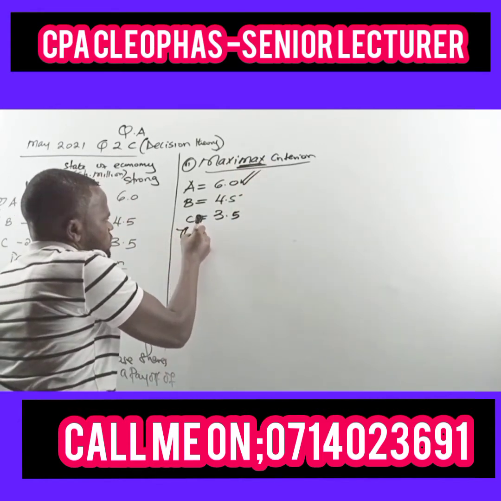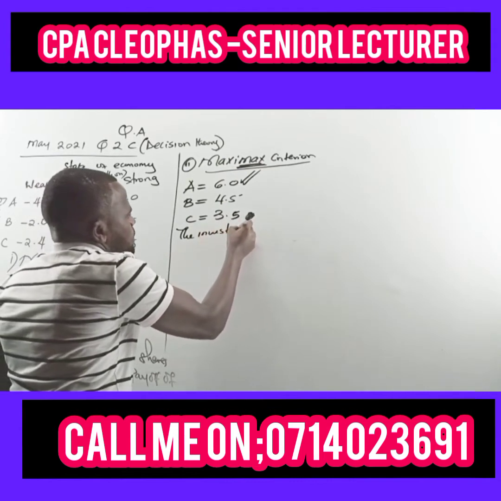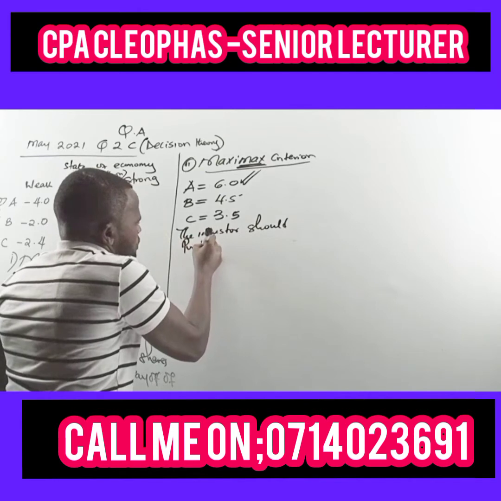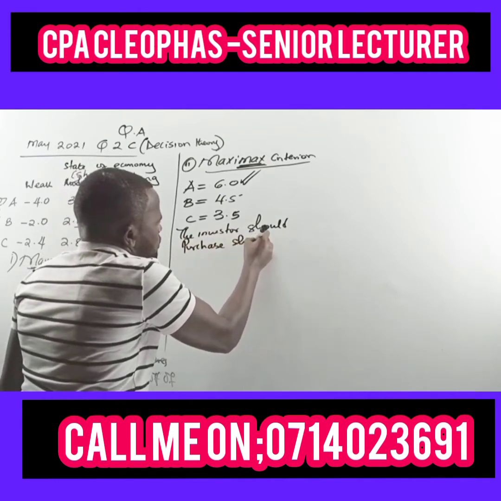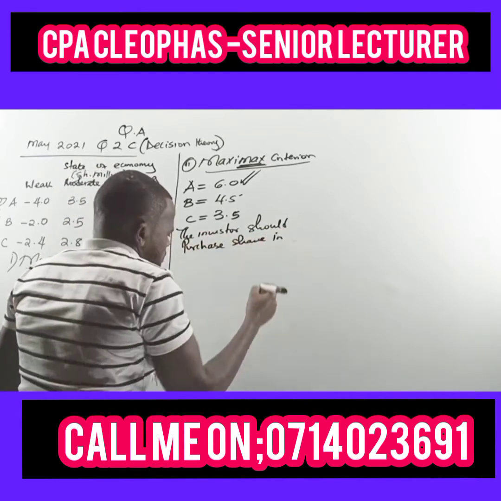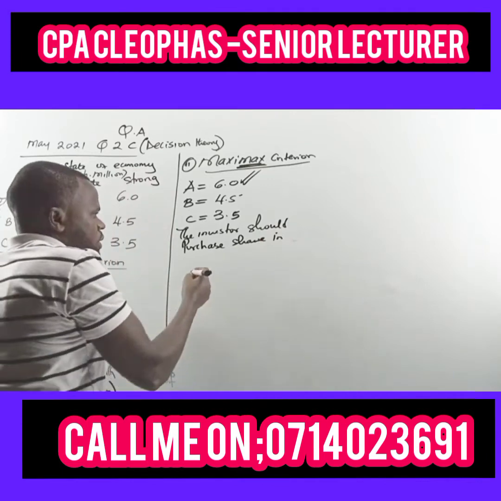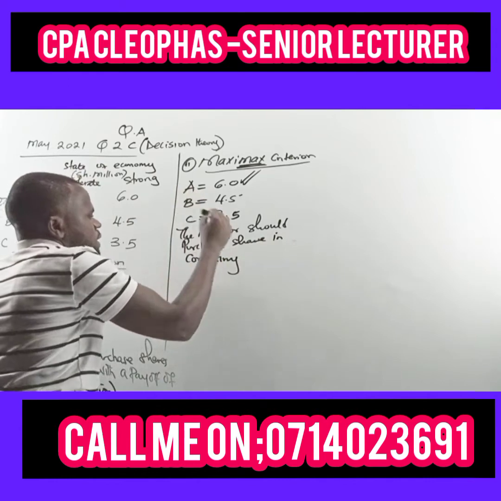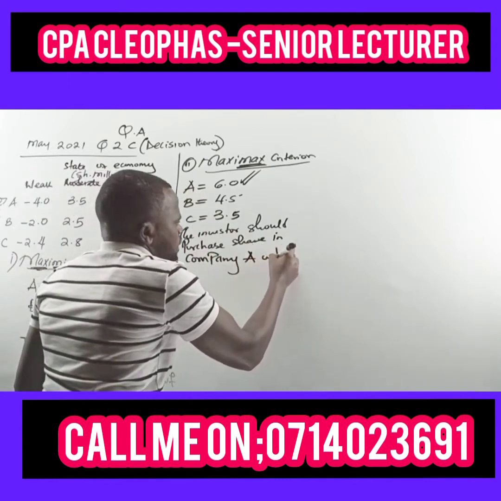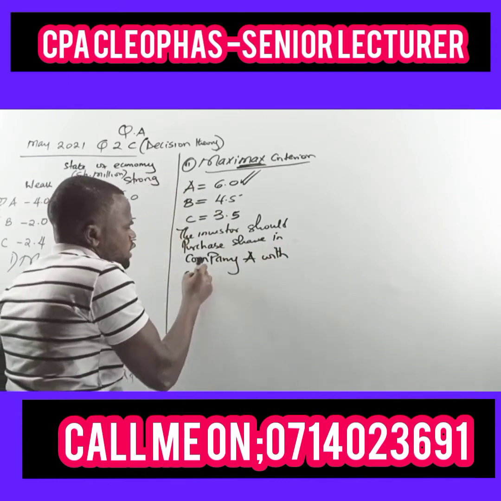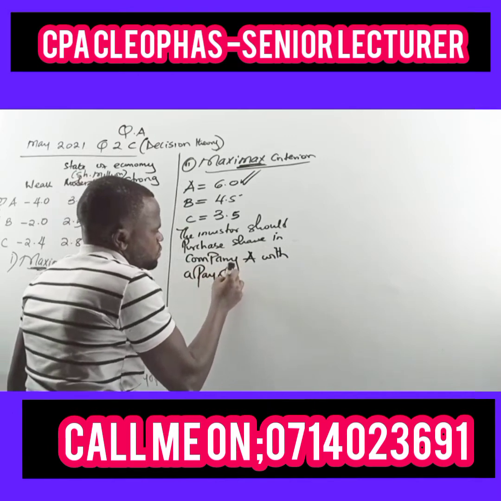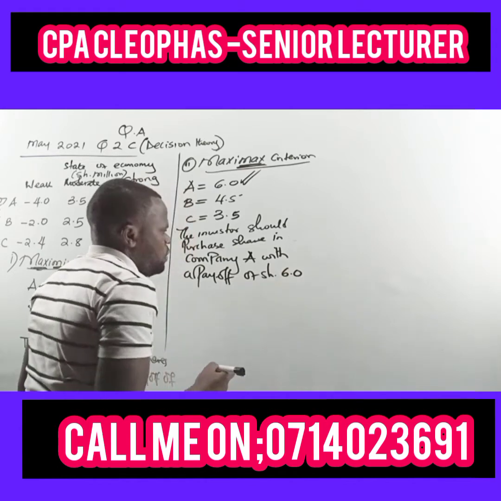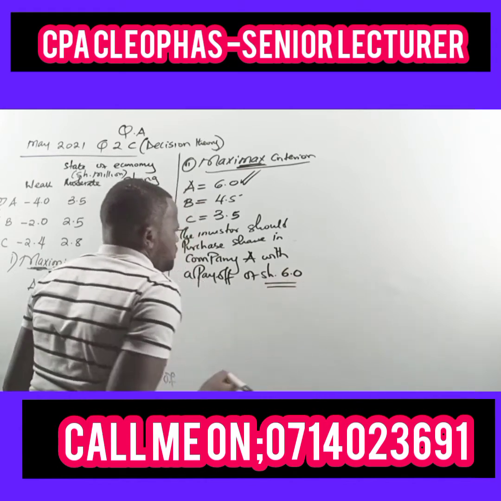So you advise the investor to purchase shares in company A, with a payoff of shillings 6.0. This is in millions of shillings.